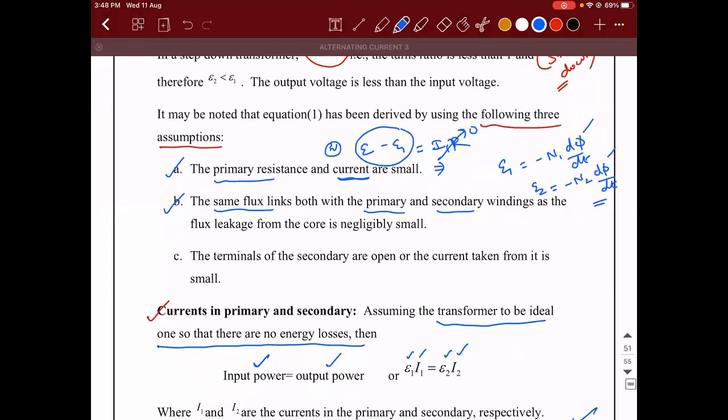And third, how did we start the derivation? We assumed that the secondary coil is open, means it is not connected. When it is open, almost the current drawn by it is 0 because the current is not going to be in a loop. So the terminals of the secondary are assumed to be open or the current taken from it is very small.